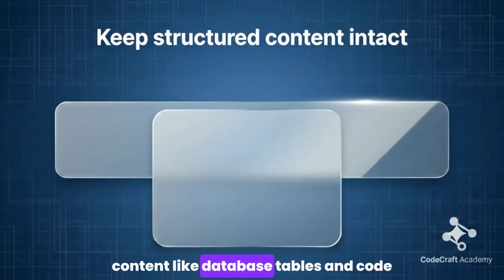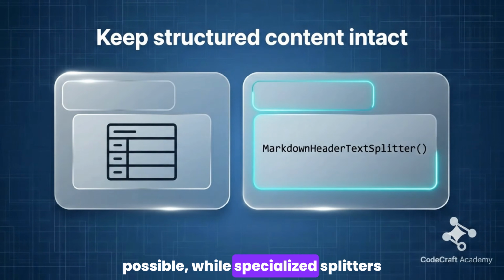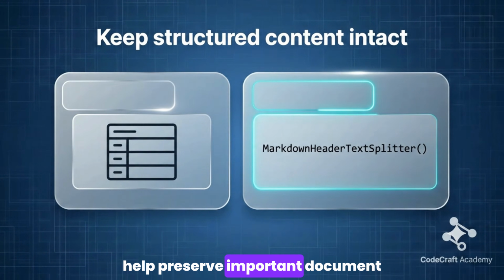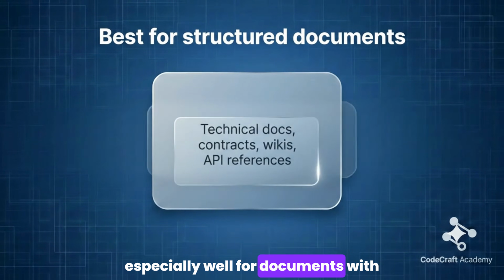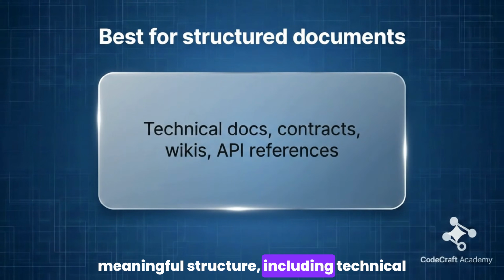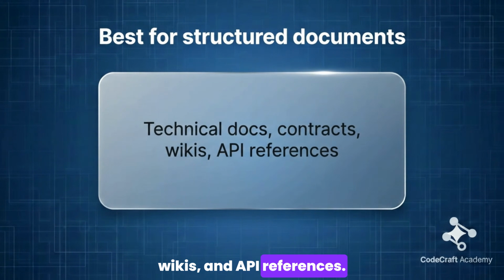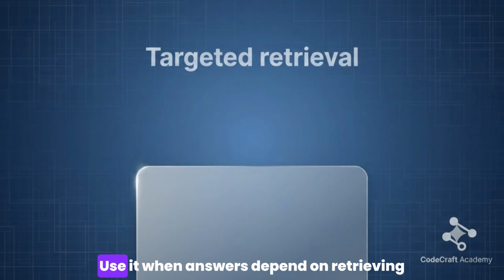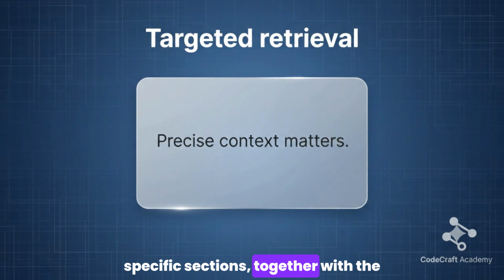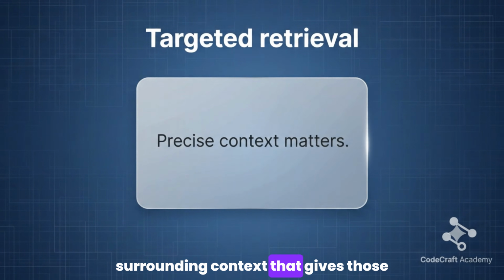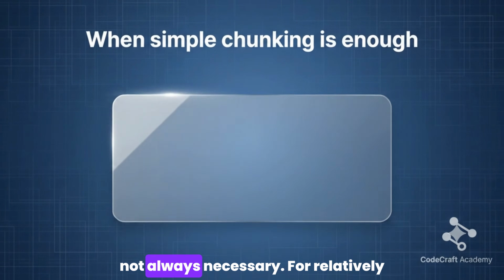Structured content like database tables and code blocks should remain intact when possible, while specialized splitters help preserve important document structure. This approach works especially well for documents with meaningful structure, including technical documentation, legal contracts, internal wikis, and API references. Use it when answers depend on retrieving specific sections, together with the surrounding context that gives those sections their meaning. It is not always necessary.